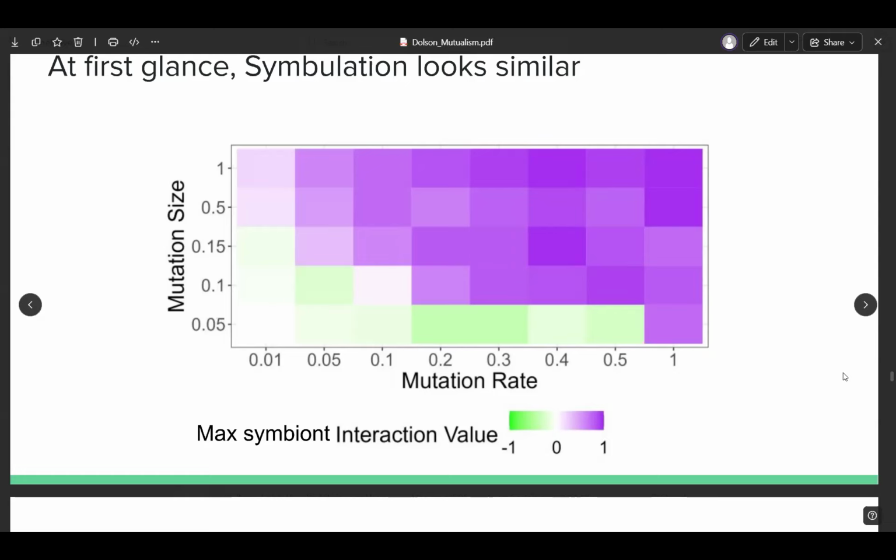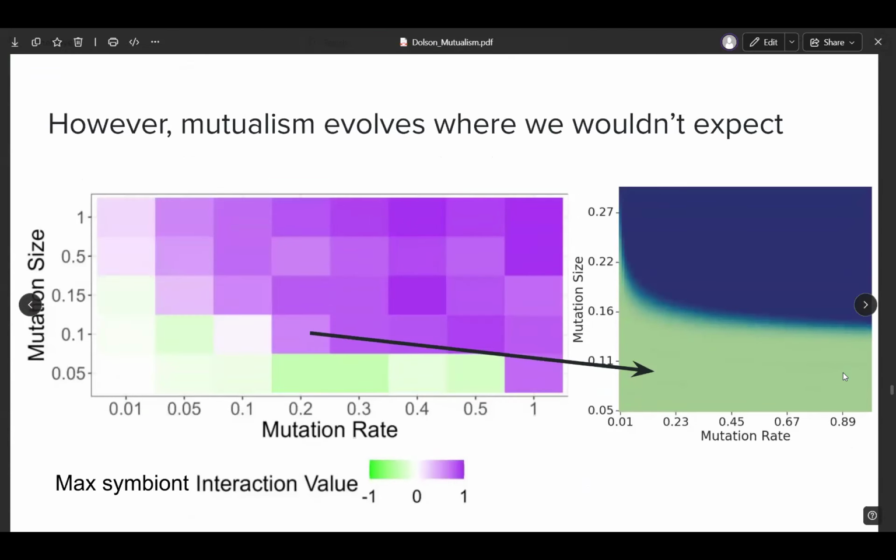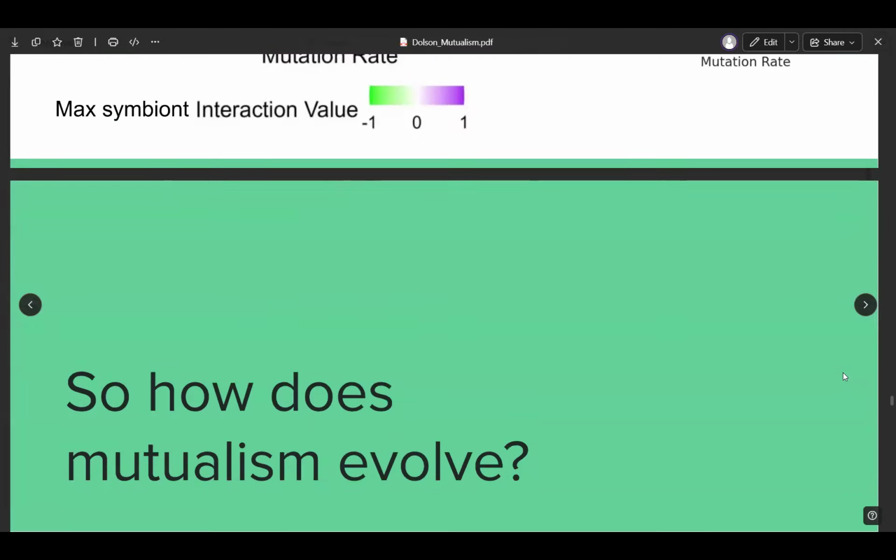And so you can see that at first glance, this looks like the same shape that we were predicting from our math. However, if we look a little closer and do a quantitative comparison, we can see that there's actually a larger region than we were expecting where we're seeing mutualism. And I did some parameter sensitivity analysis that showed that this was not just because of errors in our estimations of the parameters or anything. This seems like a real effect. Okay, so why is that happening?